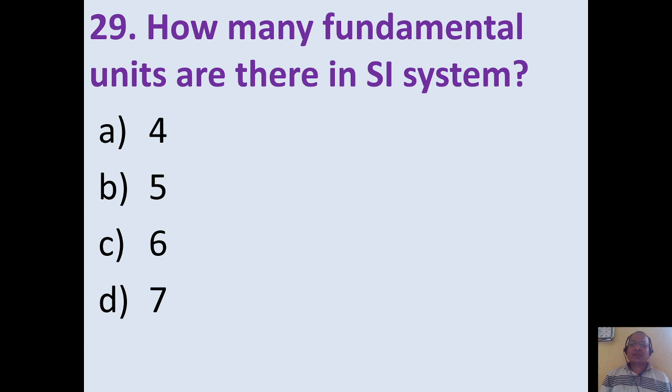How many fundamental units are there in SI system? We know that in SI system we have 7 fundamental quantities, 2 supplementary quantities and all other remaining are the derived quantities. So the correct option, total fundamental units are 7. Option D.